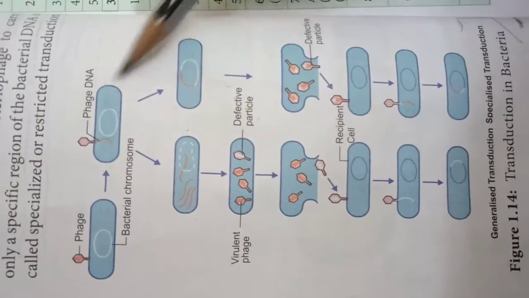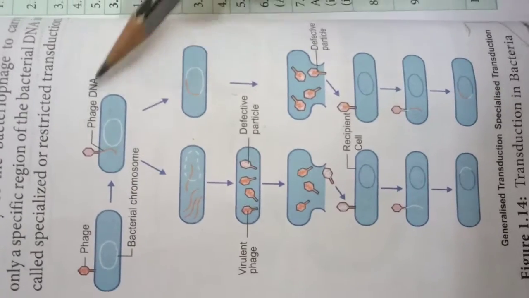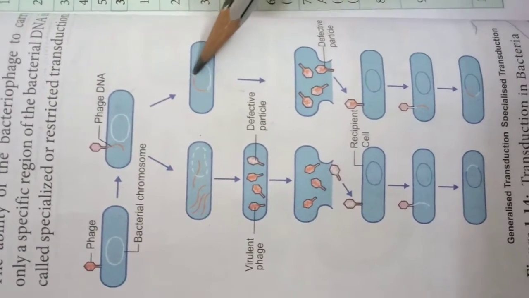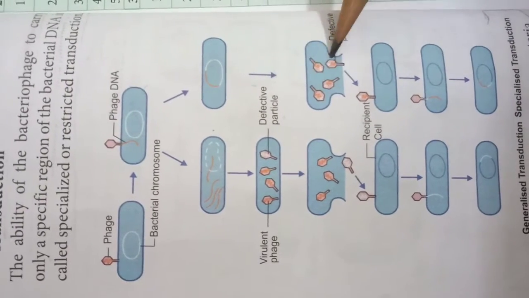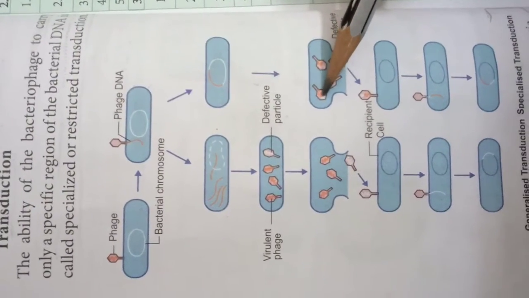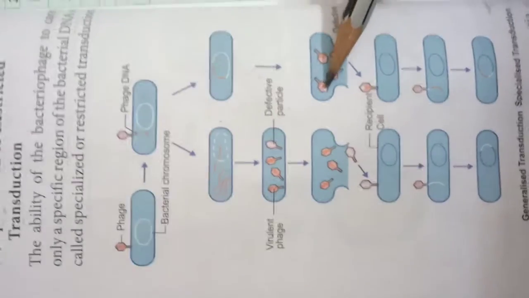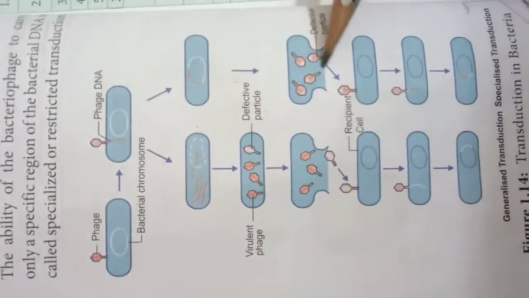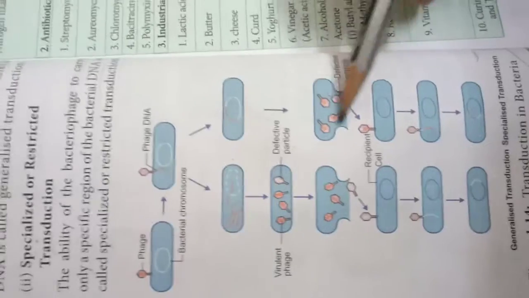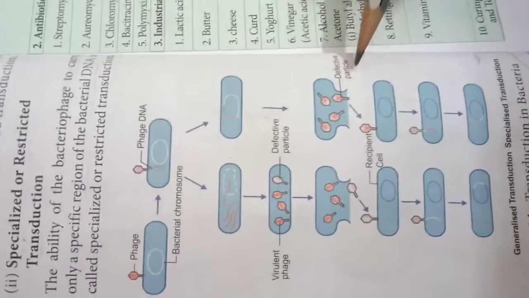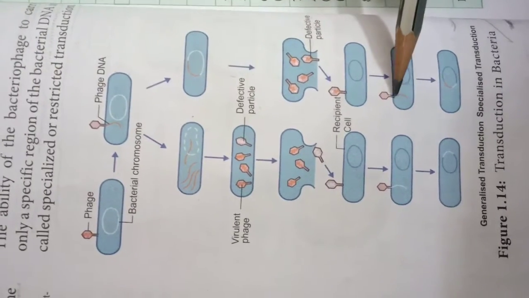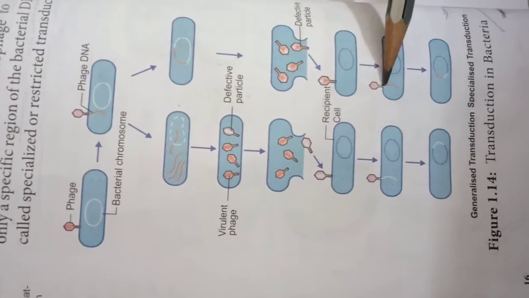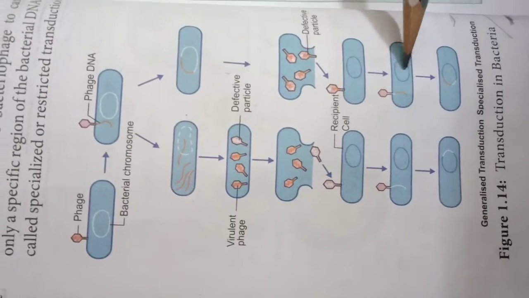The other one is specialized transduction. This is phage DNA, and this is bacterial DNA. The phage simultaneously carries phage DNA and bacterial DNA. These are all defective particles. These attach to a bacterial cell and insert bacterial DNA, releasing bacterial DNA and viral DNA.